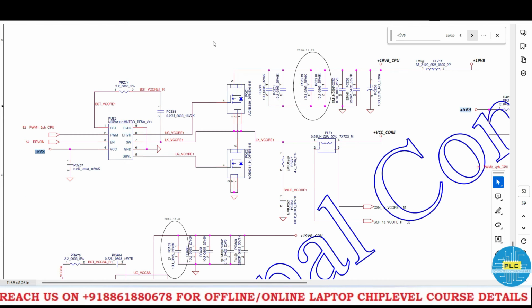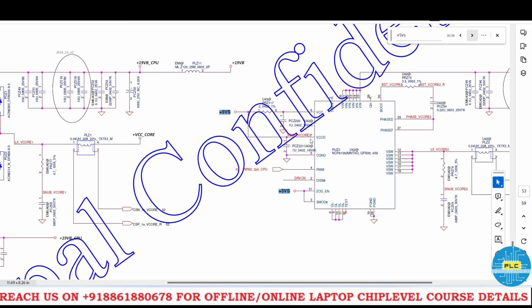See here, it's a core driver IC. Its input to the driver IC is 5VS. Okay, then it should get the enable and then power the CPU PWM section. Then this IC will become active and you will get the VCC core. Before that, the source voltage VCC will be active to PUZ2. Same as I just explained, it's PUZ2, now it's PUZ3.